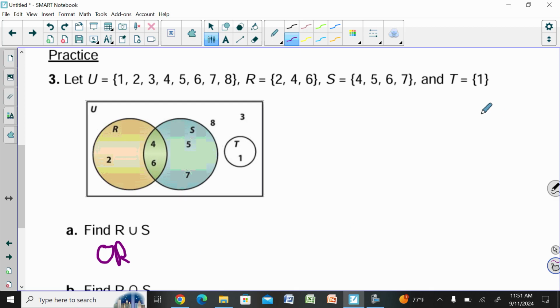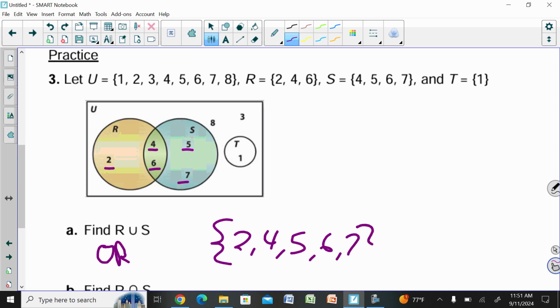So in that case, what are those numbers? Well, that's basically looking at all these, right? 2, 4, 5, 6, 7. They're in either R or S. So that would be our set. We would say, here's my bracket, 2, 4, 5, 6, and 7 would all be an element of either R or S. Again, the key phrase here being or.